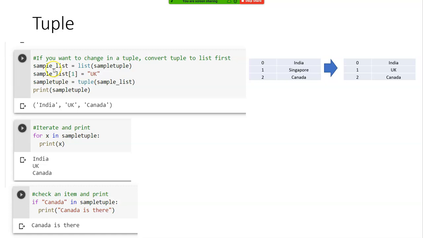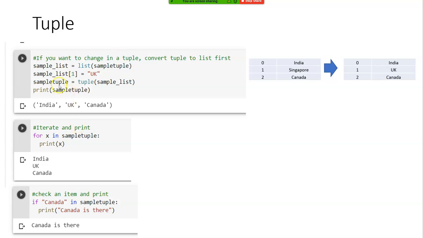I'm creating, remember, see, I'm using this notation depending on the way I want to write. Okay. Sample list equal to list of sample tuple. That's all. Now the list is converted. And now I am telling sample list 1 equals UK. Instead of Singapore, I am updating with United Kingdom.